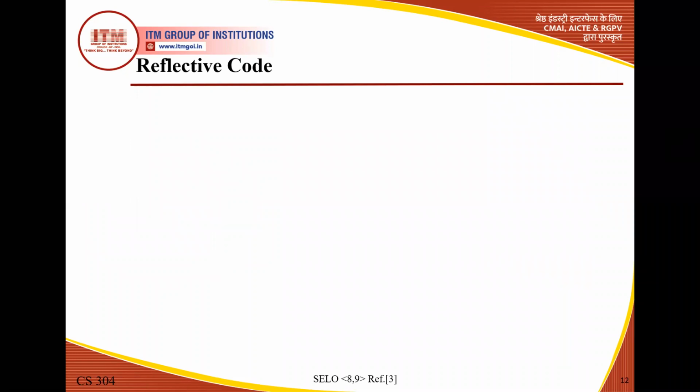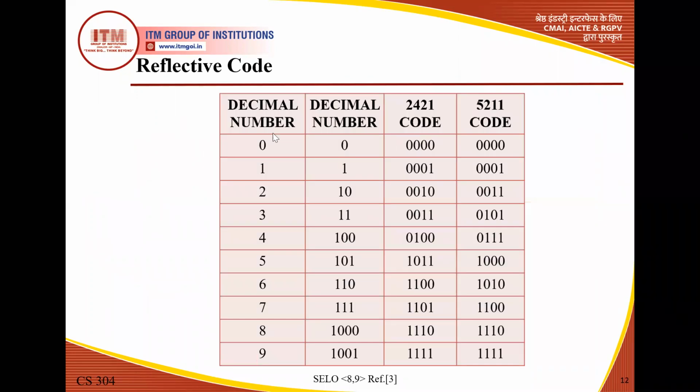Reflective code is also an important code. What is the reflective code? This is the representation here. This is the decimal number, and this is the binary equivalent here. This decimal is considered as a binary number.